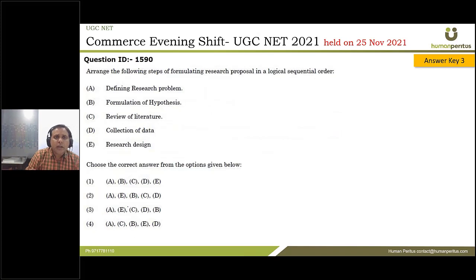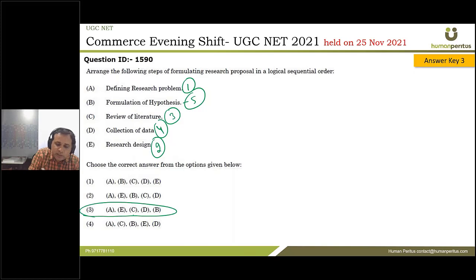Next one. Arrange the following steps of research proposal in a logical sequence. Again, we keep doing it many times. So the first step is that we identify the research problem. Then we do the research design. After that, we do the literature review. Then we collect data, and then we formulate the hypothesis. So your correct answer is A, E, C, D, B, which is 3.